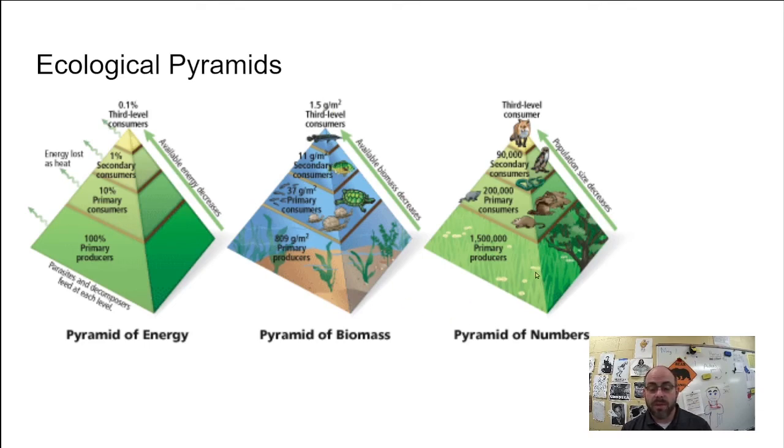Same over here. This is the pyramid of numbers. So this is literally the amount of things that there's going to be. Once you get all the way to the third level consumers, there's very few foxes compared to the amount of shrews and tiny cats that are available for an ecosystem compared to the grass even, which is going to be a ton, right? And there's snakes that aren't as many as the rats, but the foxes are more or less than the snakes because there can only be very few because there's not enough energy. All these pyramids are kind of interrelated. So understanding energy starts at the sun, there's tons of it with the sun, and that energy decreases as you get to the top of the pyramid.